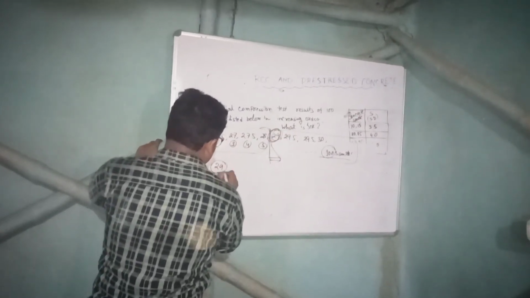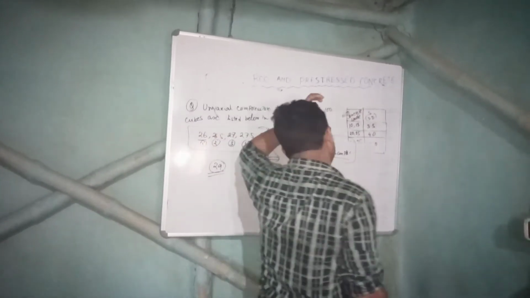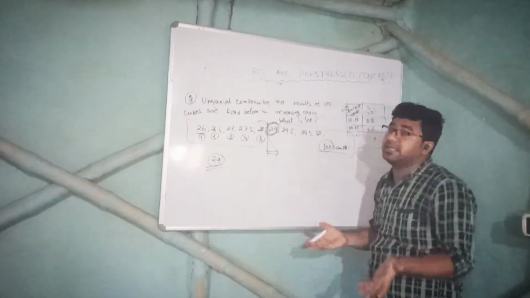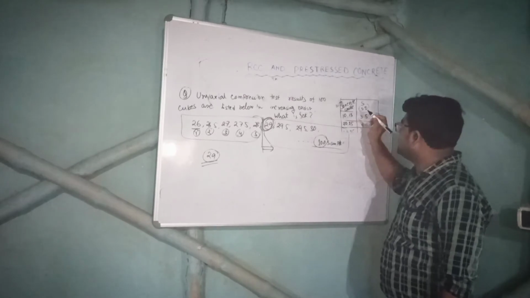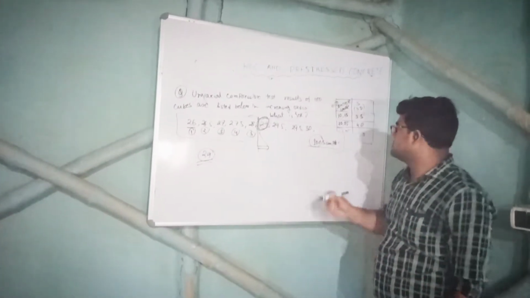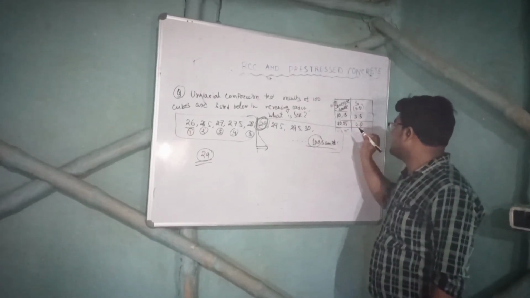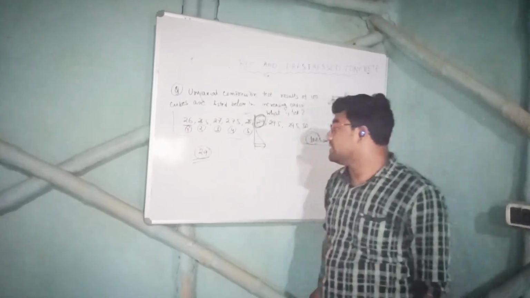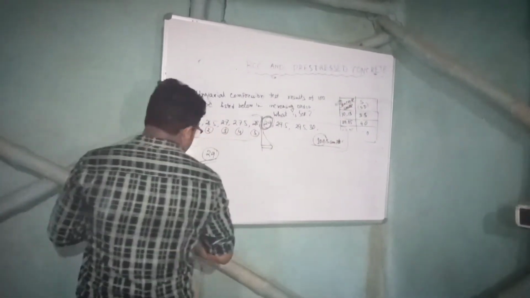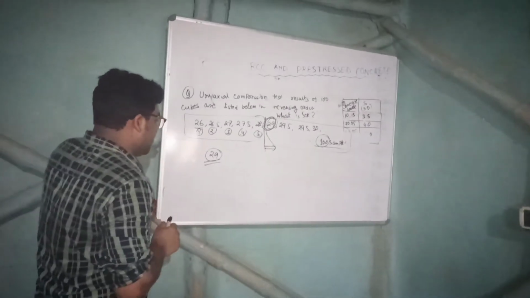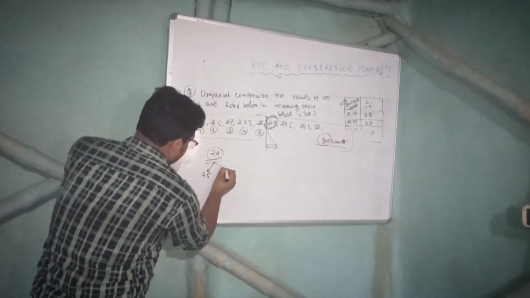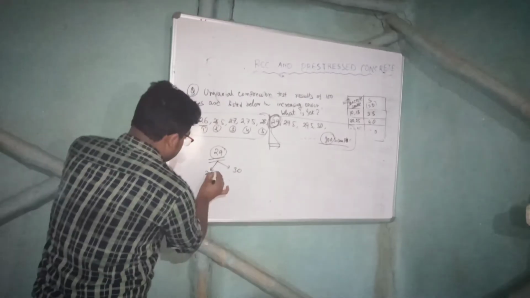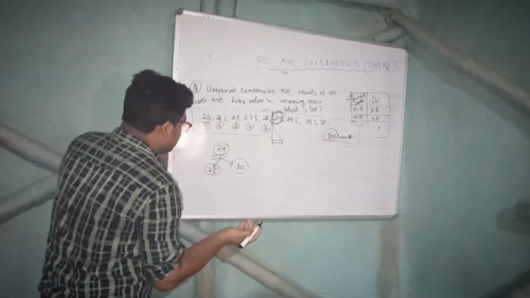Right? But here is a caveat. If we see the chart and study IS 456 carefully, the grade of concrete is in multiples of 5. See, 10, 15, 20, 25, 30, 35, 40, like this. So the answer can't be 29. So what will be the answer? Now we can say the answer should be either 25 or 30, right? Either of these will be correct.